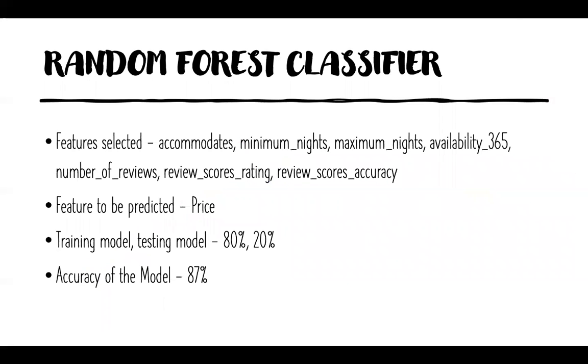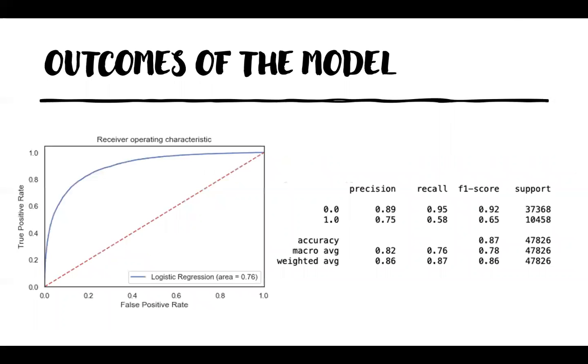So we tried to better our prediction model using random forest, as it is a better algorithm to deal with hyperparameters as in our case. With keeping the same features intact, accuracy improves to 87% and with a much better ROC curve. This tells us that at best, the model was only able to explain 87% of the variations in price. The rest is probably made up of features that are not present in the data.